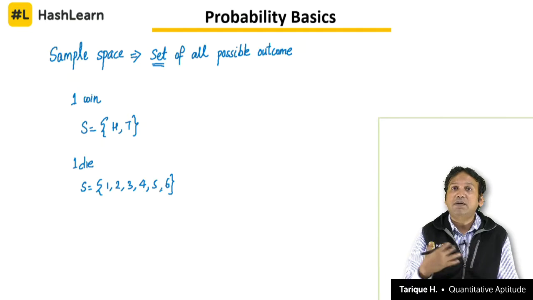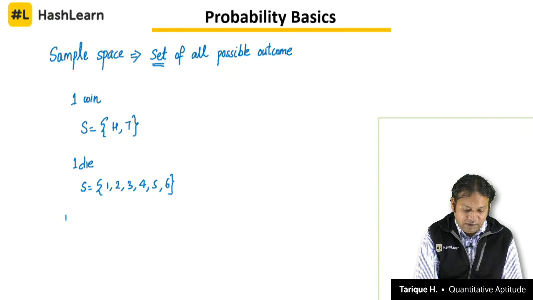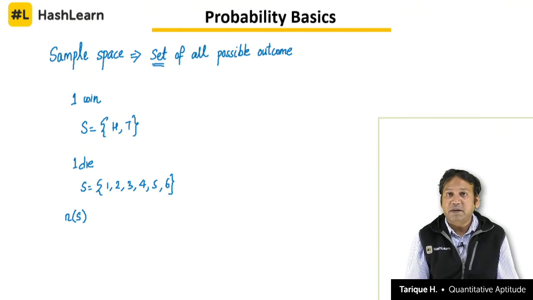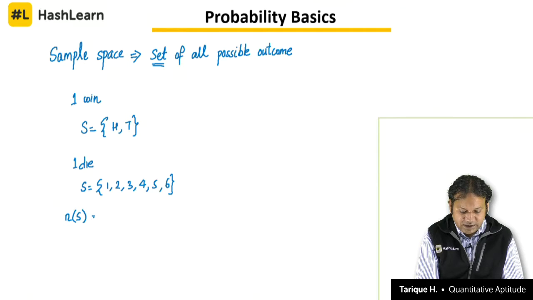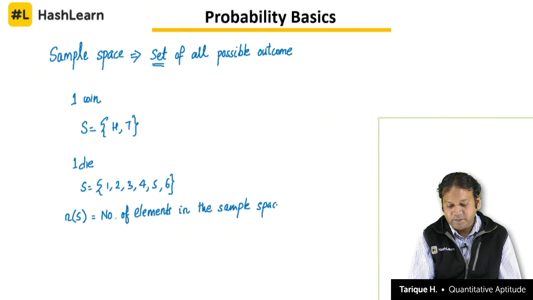Once we have found out the sample space, a set of all possible outcomes, we represent the number of elements in sample space by this n(S), where n represents number and S represents the set that we are talking about. So n(S) represents here the number of elements in the sample space. We write it like this, number of elements in the sample space, this is your n(S). So this is the first thing to understand regarding probability.